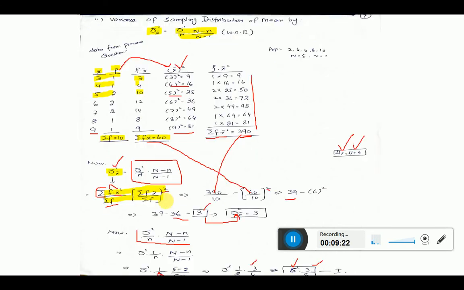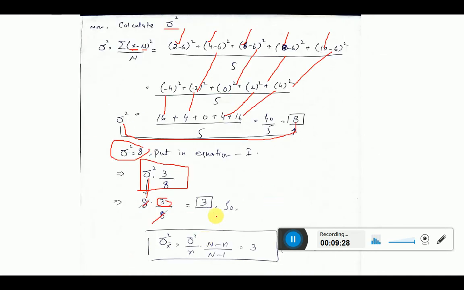So if you remember, I told you that the variance of your sampling distribution is 3, and here again we have proved that it is also 3. So simply we can say that the variance of the sampling distribution of mean must be equal to the variance of the population adjusted by the factor when we are using the without replacement method, and both are equal, that is 3. Hope the idea will be clear. Thank you so much.